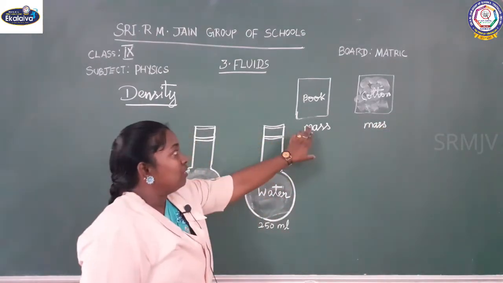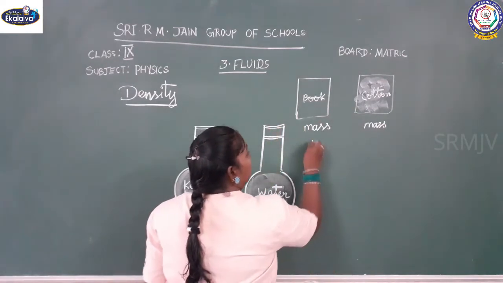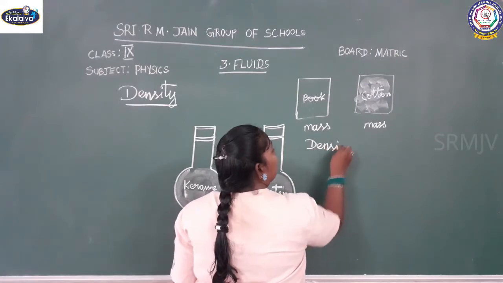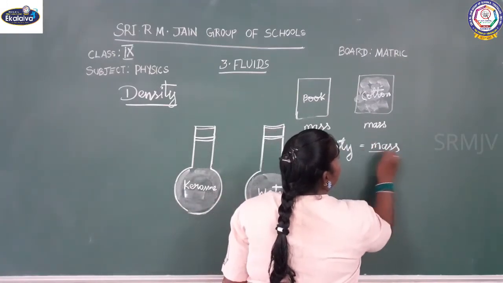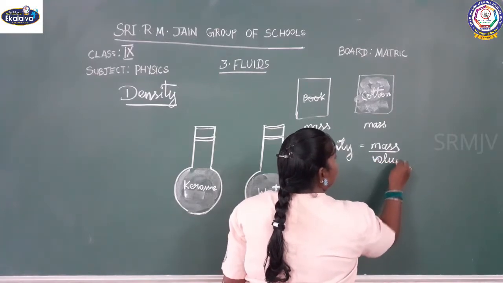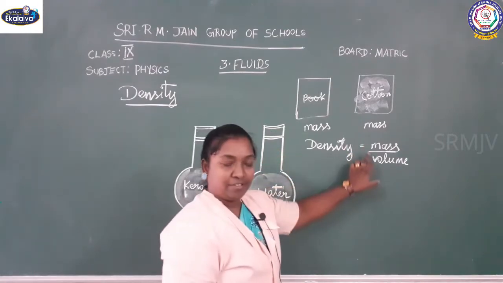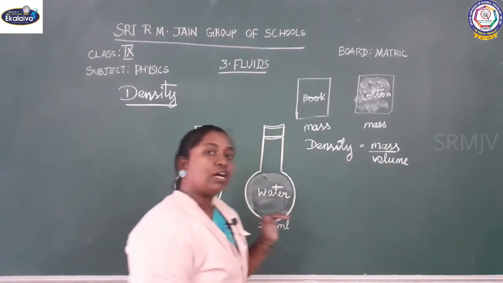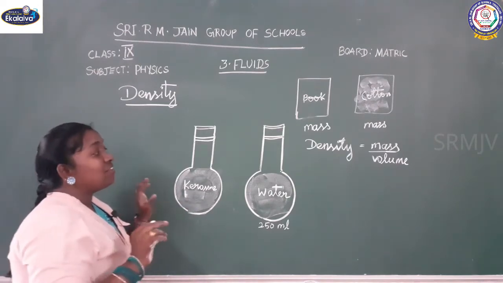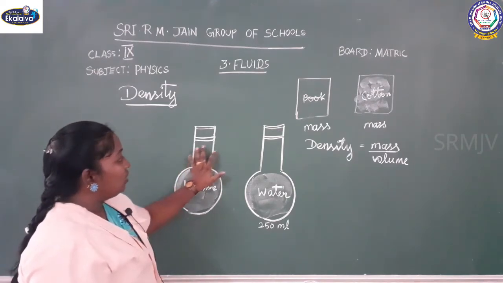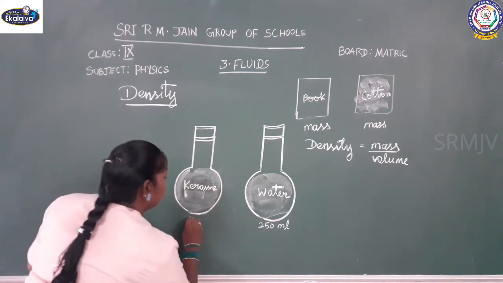So the density depends on mass by volume. This is the formula. Density depends on mass by volume. So we are learning about fluids. Now we are going to compare the mass of two liquids. Here there are two conical flasks. Both are the same volume.